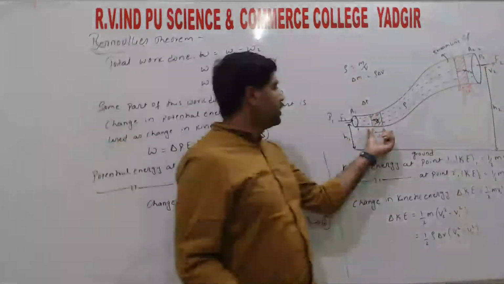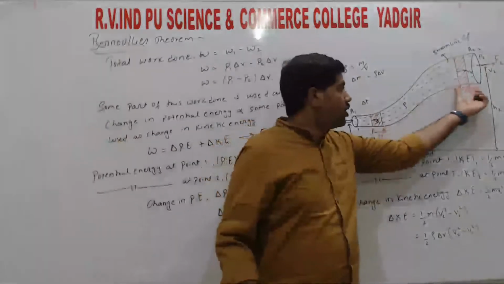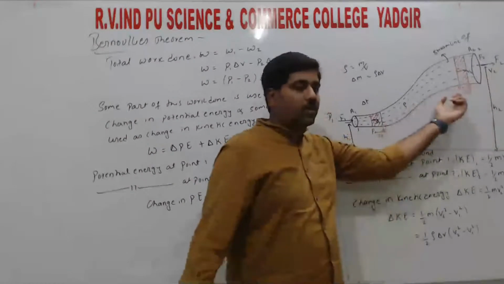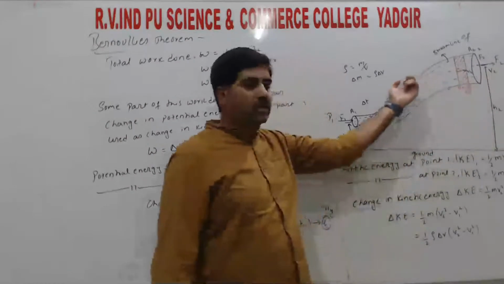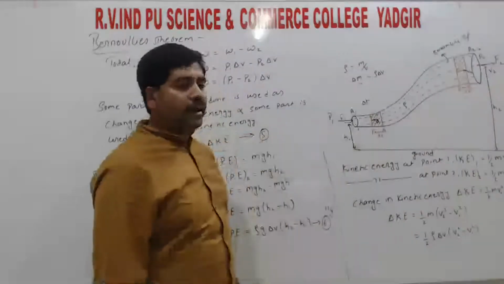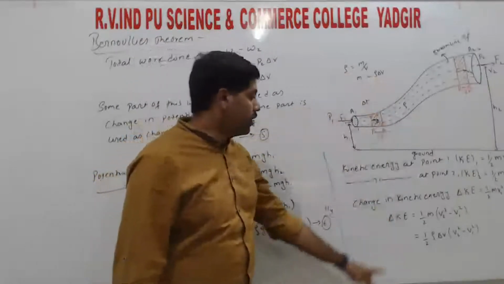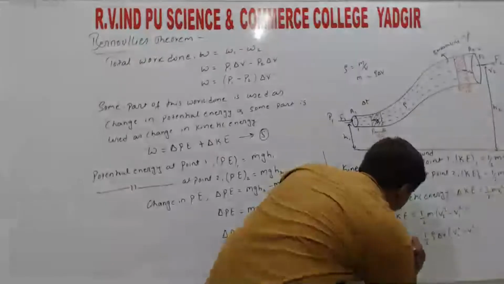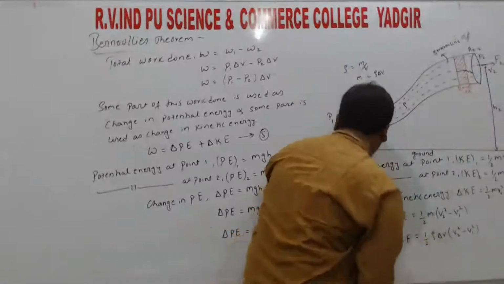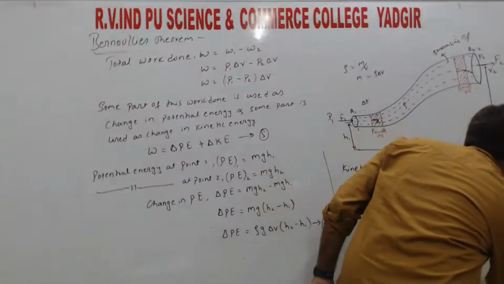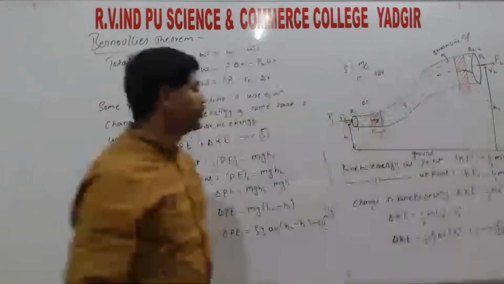The mass that moves at point 1, the same mass will move at point 2. Since the same mass moves in both, if we consider m1 and m2, we directly take m, right? So mass is equal to rho into delta V. So this gives the change in kinetic energy. Call this one the seventh relation, right?